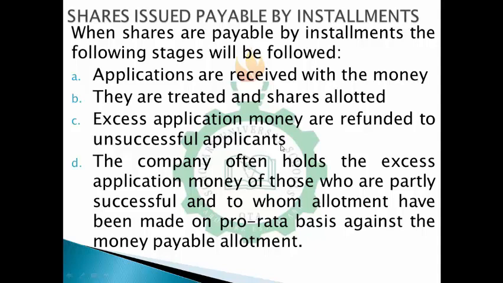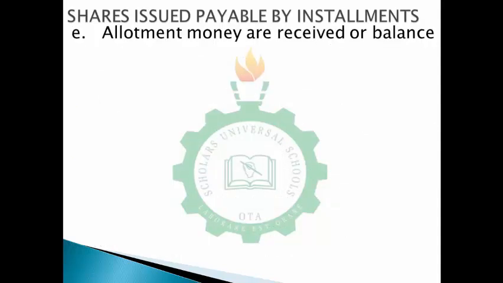Okay, so the next step is allotment money being received or balanced. In this part, I want you to please take note that whenever shares are issued and they are payable by installments, the whole money is not paid at a go. Unlike the previous video that I did, where I was talking about shares issued and payment is made in full, the whole payment made at a go. But in this case, we are not paying at a go. We are paying in bits.